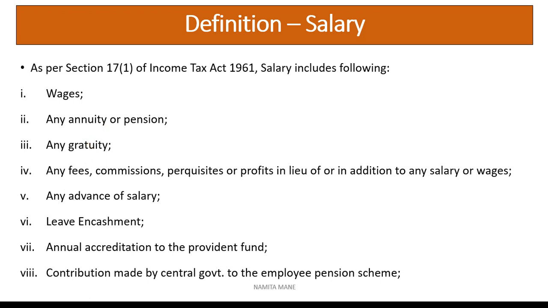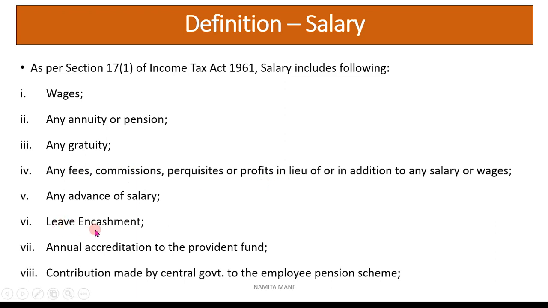It is given as a lump sum amount. Then any fees, commission, perquisite or profit in lieu of or in addition to any salary or wages is also included as salary.